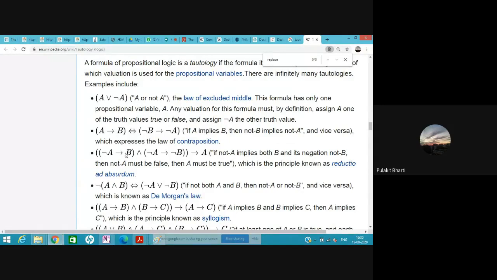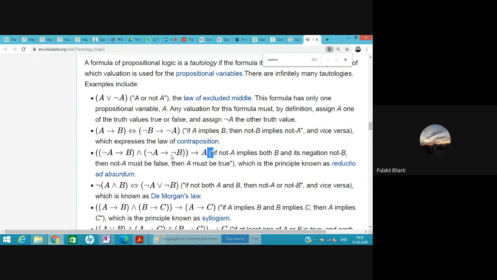Okay, so if B is, then not A. If B is not, then also not A. Therefore, if B... I think it... how is this A? I just got confused.